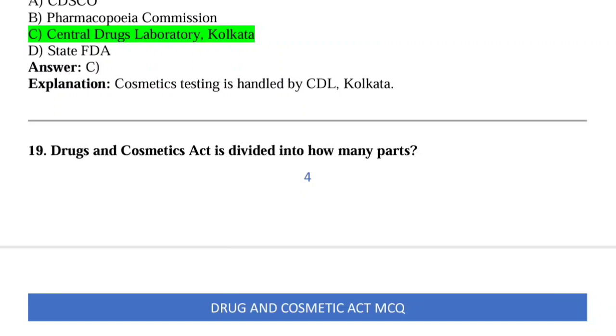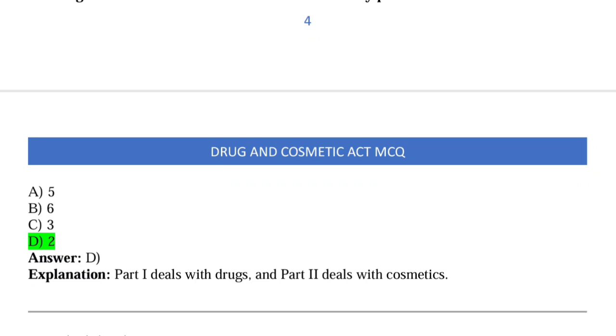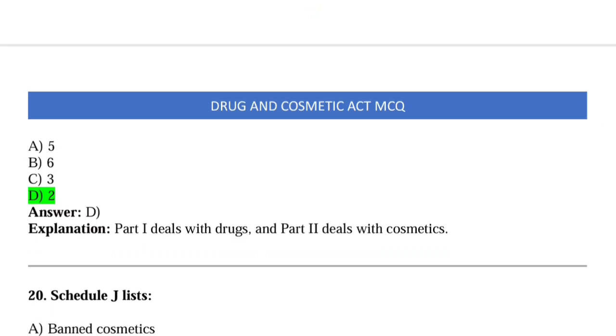Now come to question number 19, that is, D&C Act is divided into how many parts? So it is divided into two parts. Option D is correct. So Part 1 deals with drugs and Part 2 deals with cosmetics.